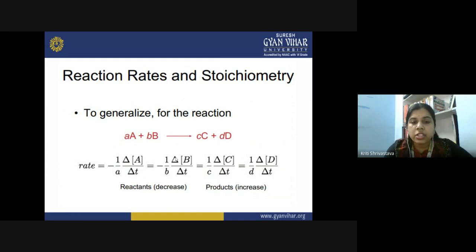In the differential terms. So here the important observations are that for the reactant you will always put the minus sign before the rate, and for the product you always put a plus sign before the rate. Then another thing is, whenever you are expressing the concentration term, you are also always using the square brackets for it.